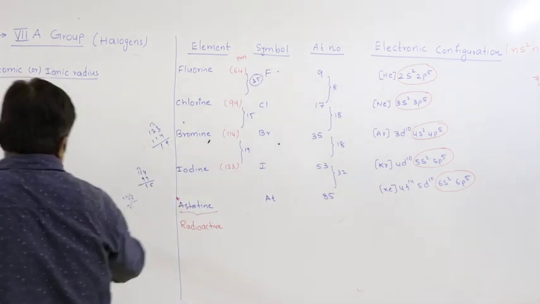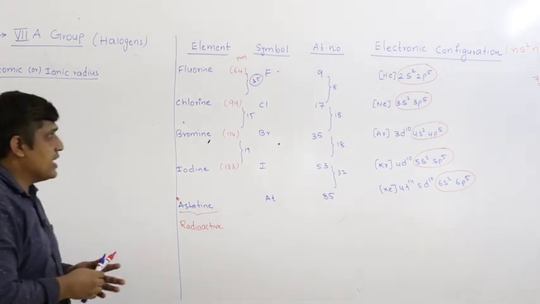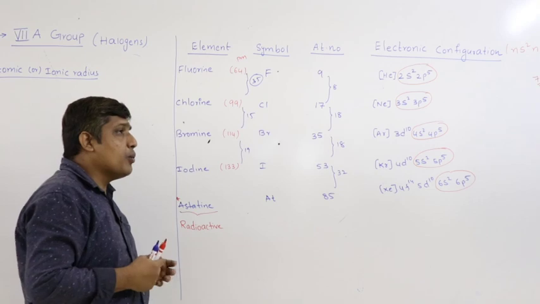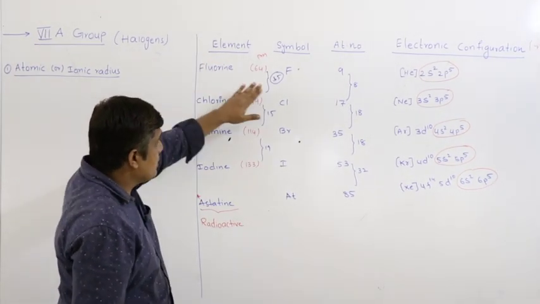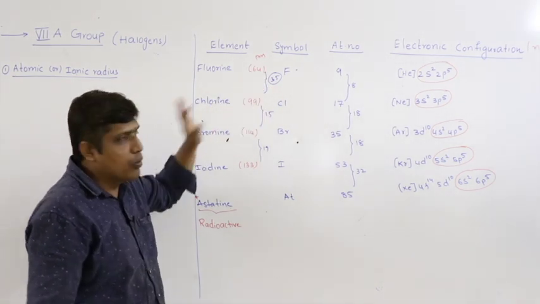Generally the increase in size between two successive elements in a group should be more and more. But here, as you can see, the size difference between fluorine and chlorine is more.